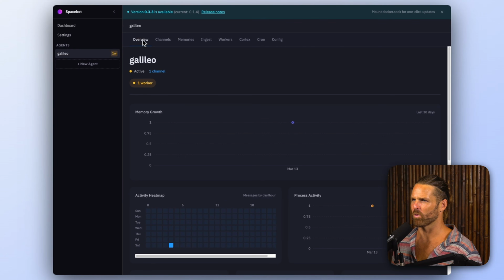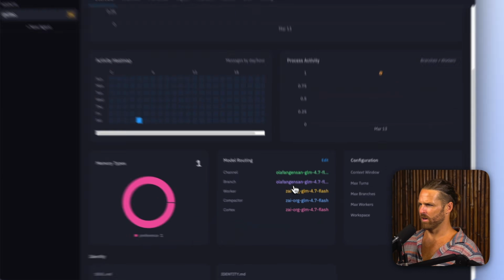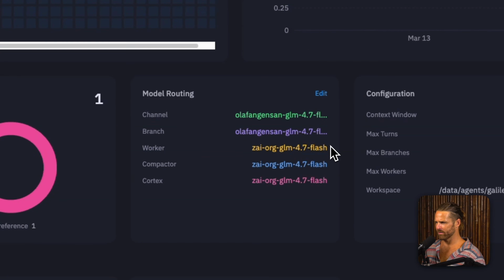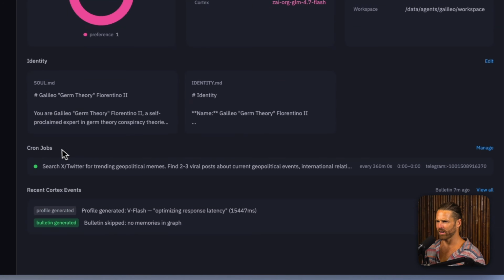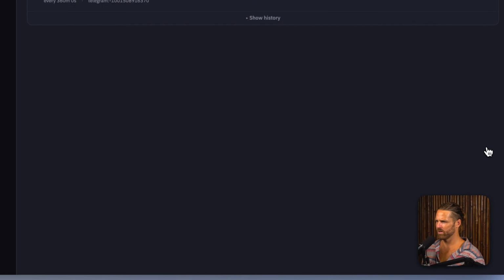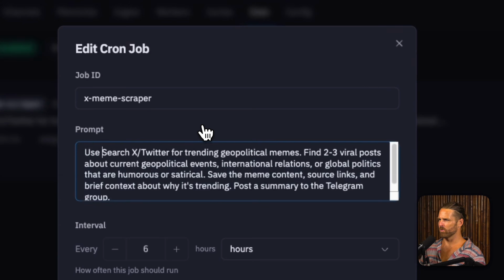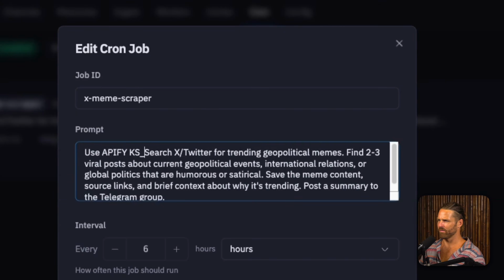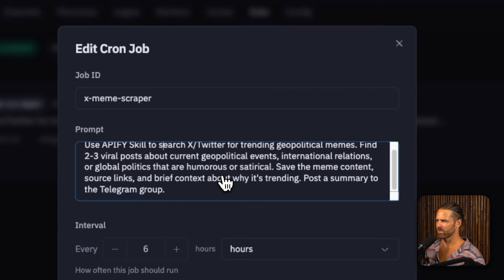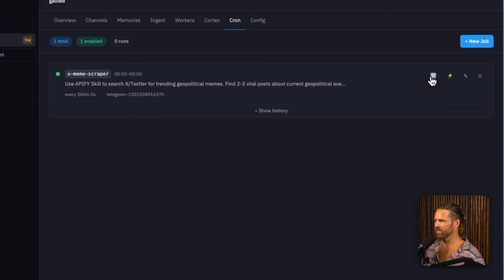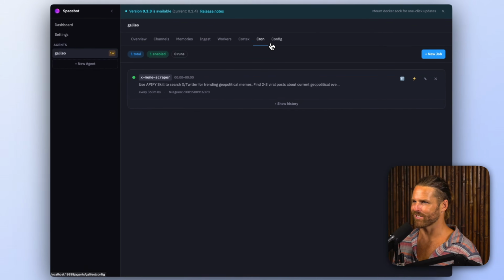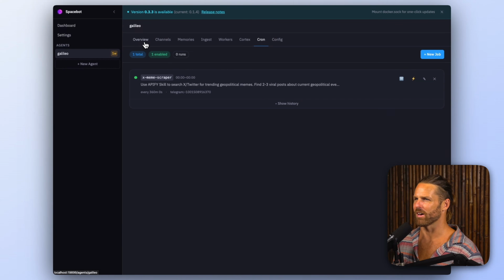Yeah, we can see that there's one worker busy here. And that worker is 4.7 Flash, so it's doing the model routing. Very clean, good looking interface here. It's got its cron jobs to search X Twitter for trending geopolitical memes. Now I'm even going to say use Apify skill to search X Twitter. I could have said that in the chat, and then it sends it to the group. Active hours, yes, save changes. So easy way to edit the cron jobs. I mean, this is just a cool framework, guys. I'm a fan of SpaceBot.